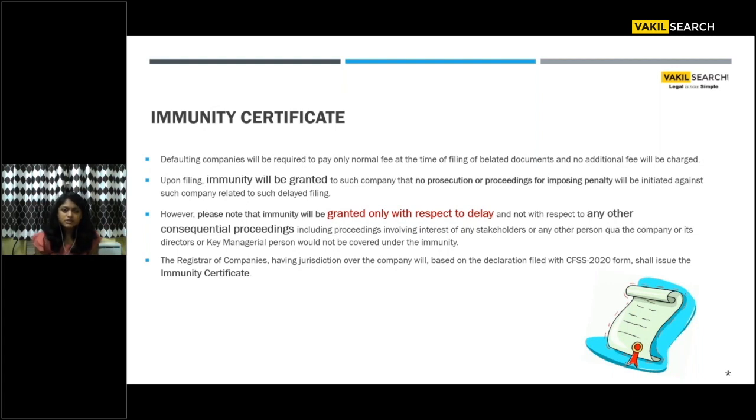If you see the proforma of the form given in the circular, you have to quote every SRN that has been used for that company taking benefit of the CFSS scheme. Only after doing this do you get the immunity certificate. And this declaration, again, you have to do within 6 months from the closure of the scheme, that is from 1st October to 31st March 2021. Within this time frame, please apply for immunity.